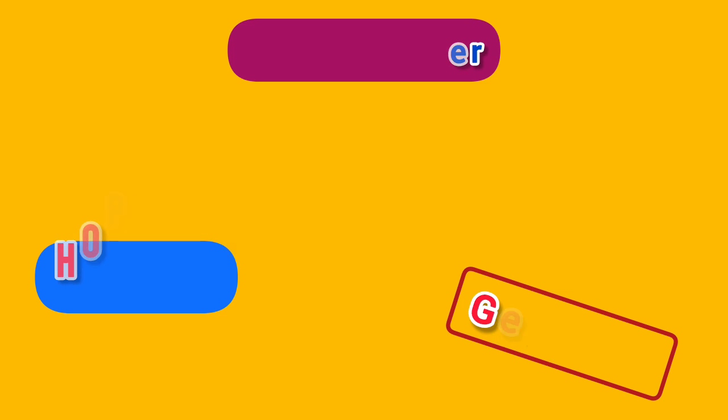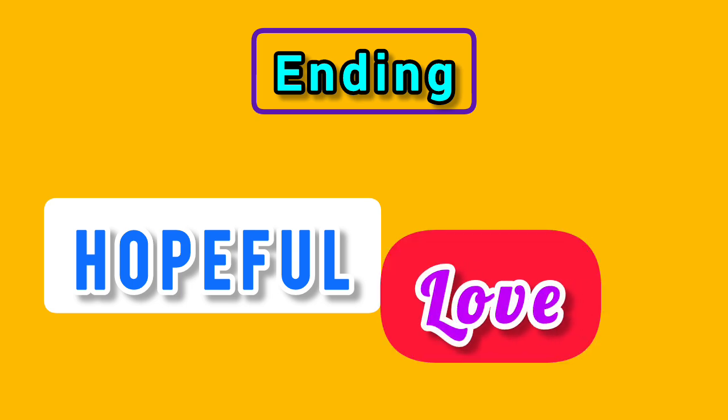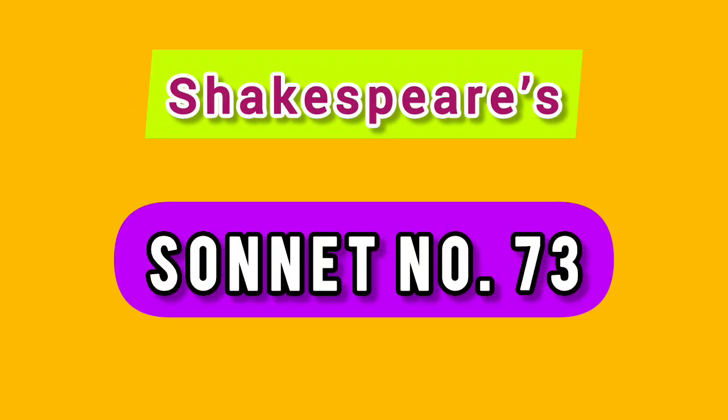So, this way, the ending of the poem, sonnet number 73, is a hopeful one, because, after all, at the end of the poem, the poet persona becomes very hopeful, keeping in mind the concept of love that he desires to get from his beloved. So, this is about Shakespeare's sonnet number 73.